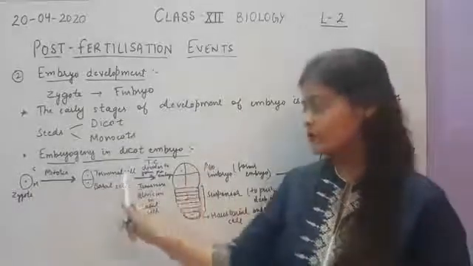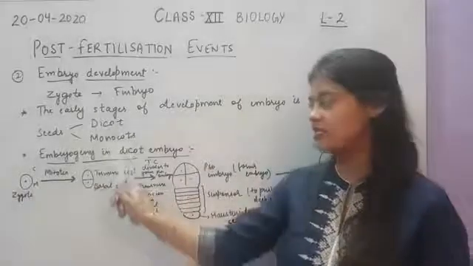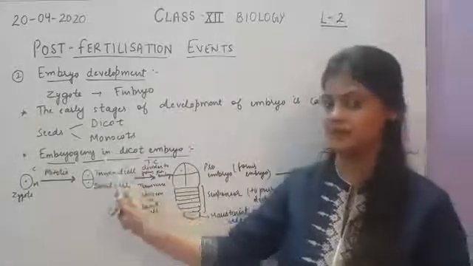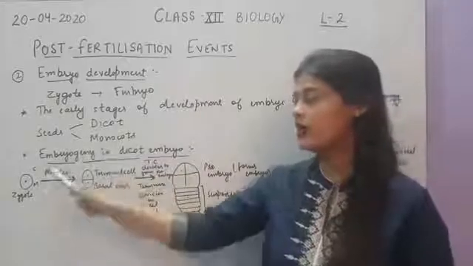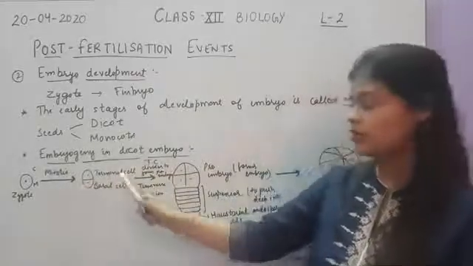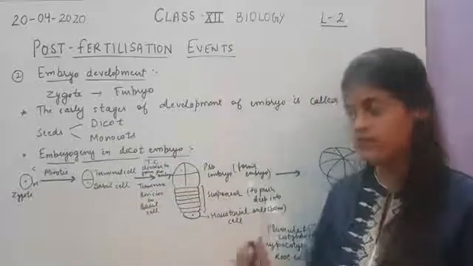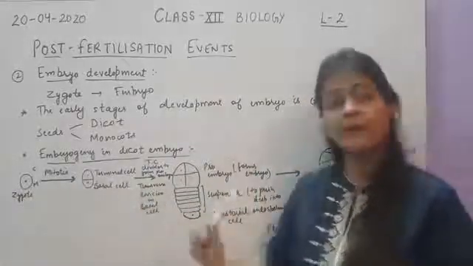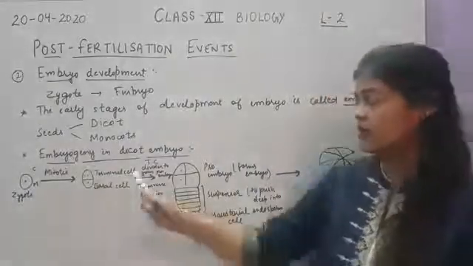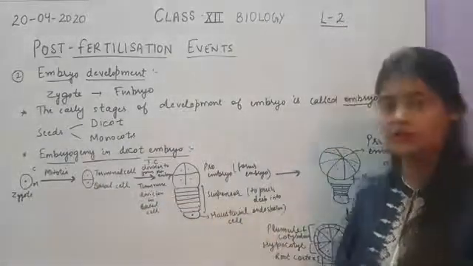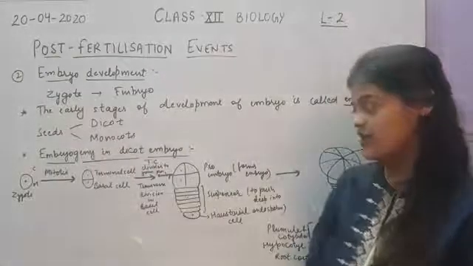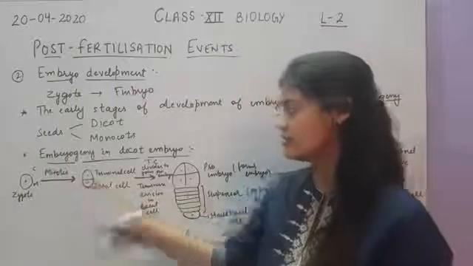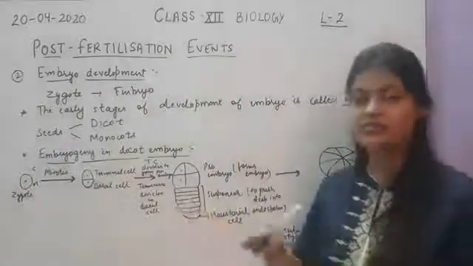You should not be confused by the position of the cells. It is not that the lower cell is always the basal cell and the upper cell is the terminal cell. You have to relate it with the chalaza and the micropylar end. So the cell which is towards the chalaza is the terminal cell and the cell which is towards the micropyle is the basal cell. Okay. Now these two cells will undergo further mitotic divisions. Let's see how. First we will see this basal cell undergo division. The basal cell undergoes a transverse division.